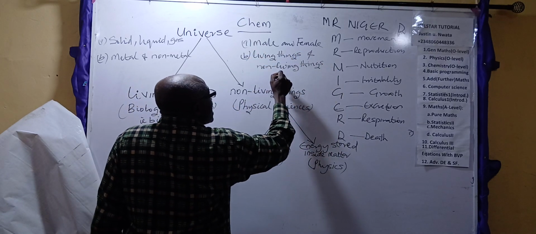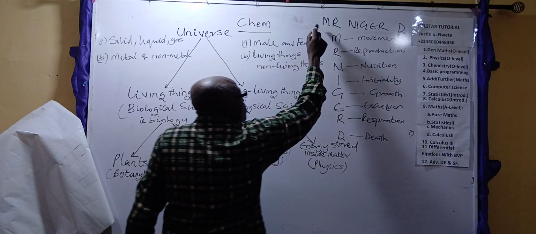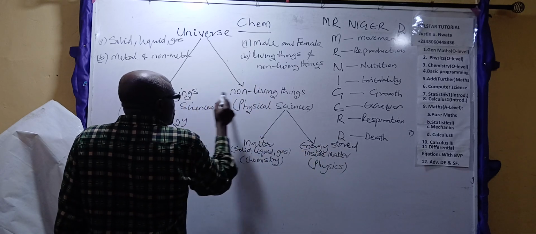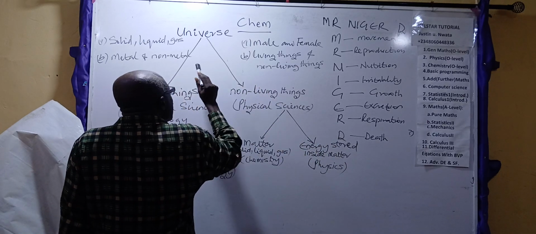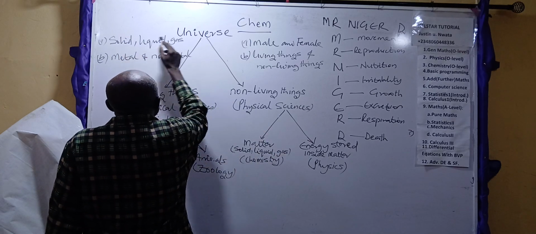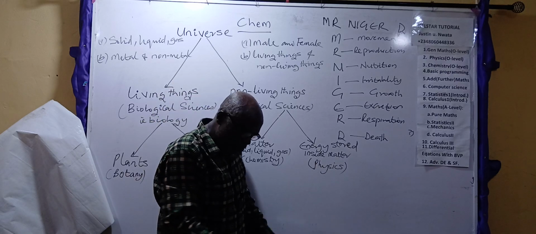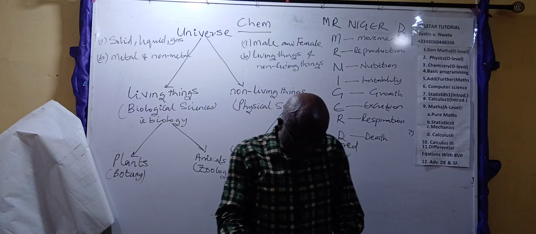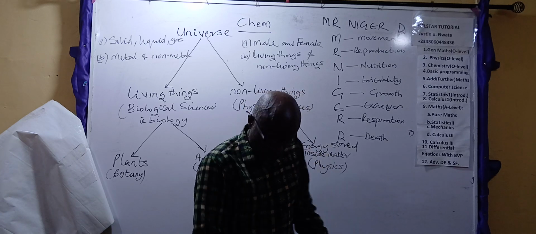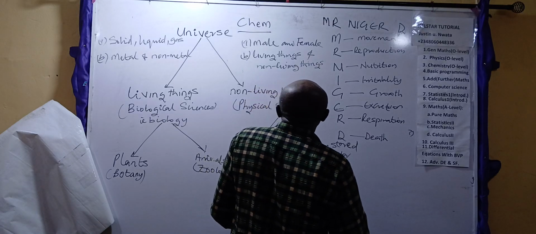And these living and non-living things agree with Mr. Niger D. If it satisfies Mr. Niger D, it's a living thing. If it doesn't satisfy Mr. Niger D, it's a non-living thing. Living things, non-living things. Mankind, in its own way, grouped things around it in this way: solid, liquid, gas, metal, non-metal. Now, life continues. The grouping continues. Mankind continued this grouping all in a bid to enable him understand his environment better.